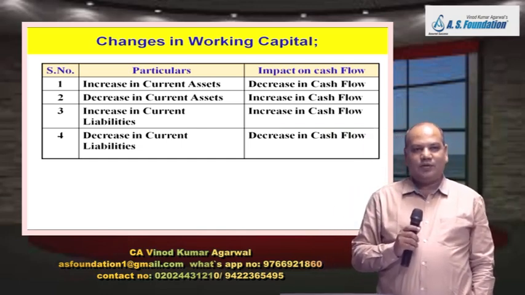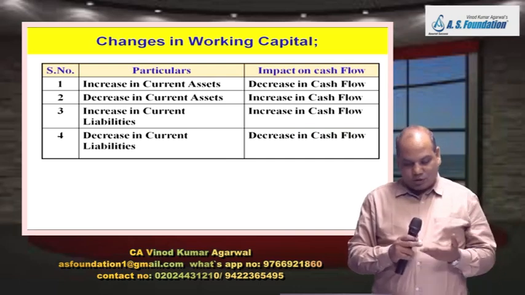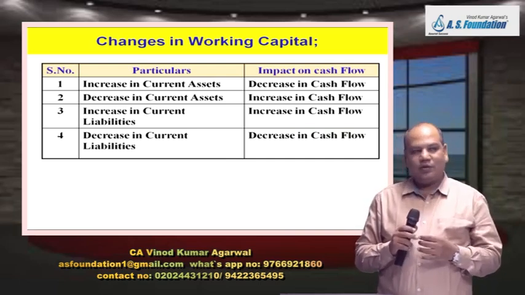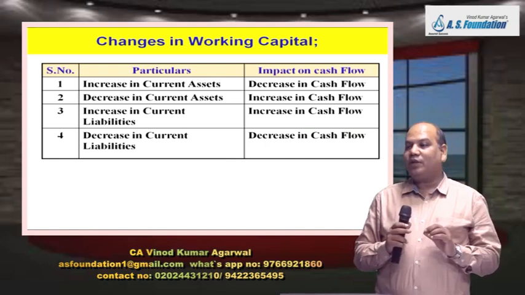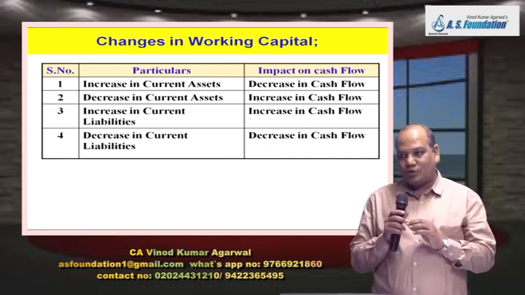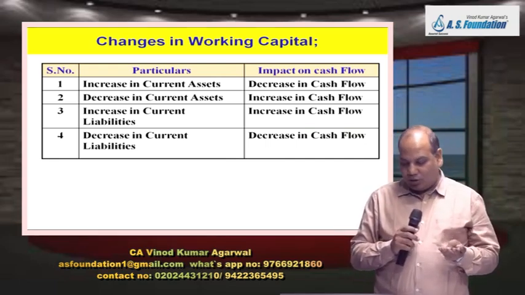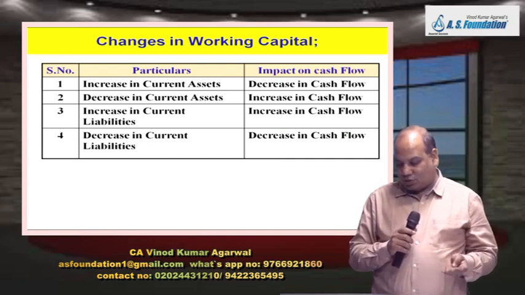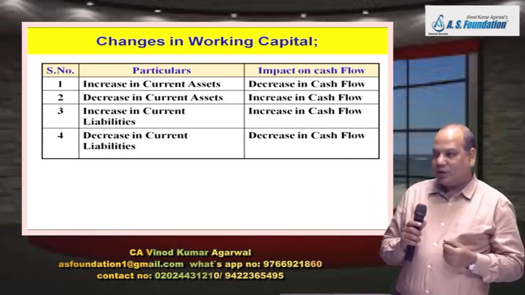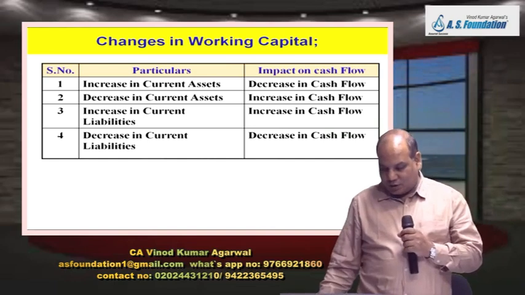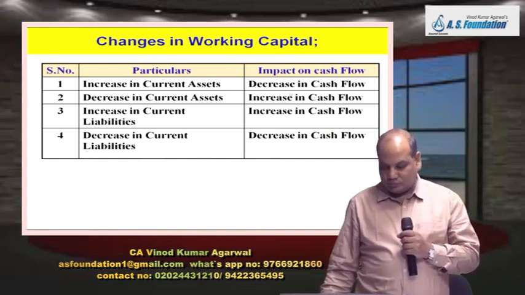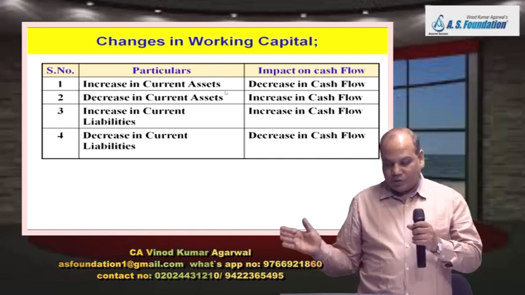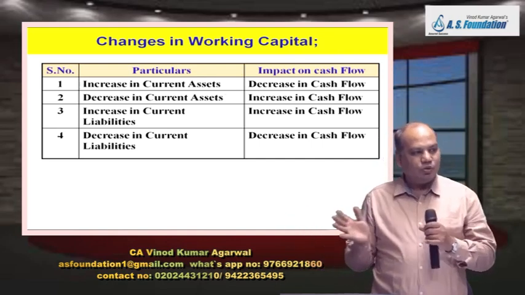increase in current asset. So the general rule for current asset, except cash and bank, except cash and cash equivalent, because that will be shown separately. Increase in debtor, increase in stock, increase in prepaid expense, decrease in cash flow. That means you deduct the difference between closing and opening balance.